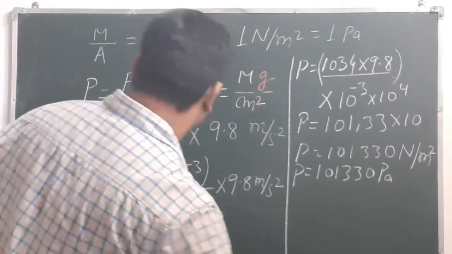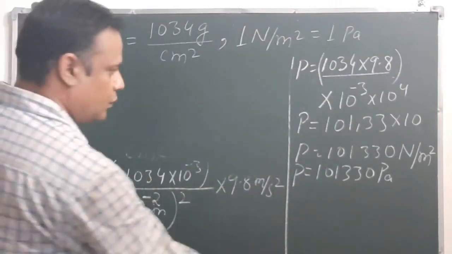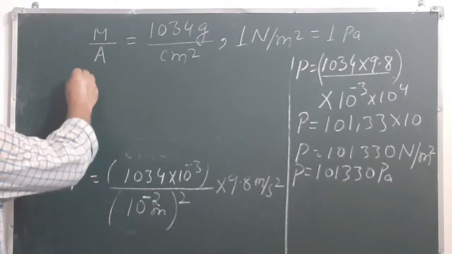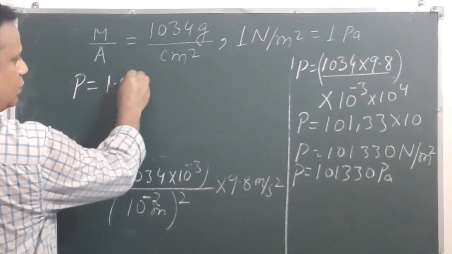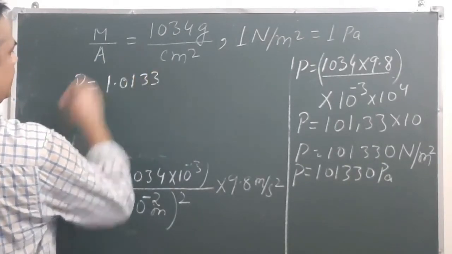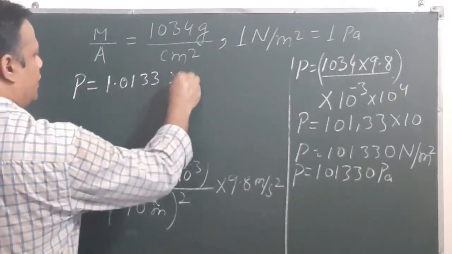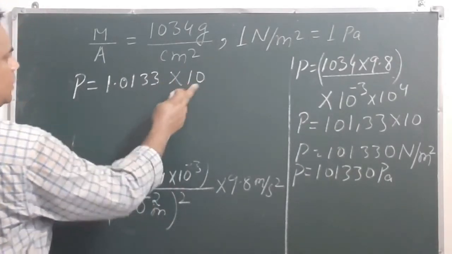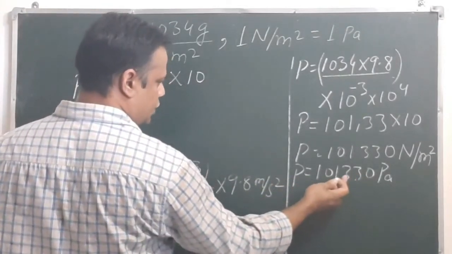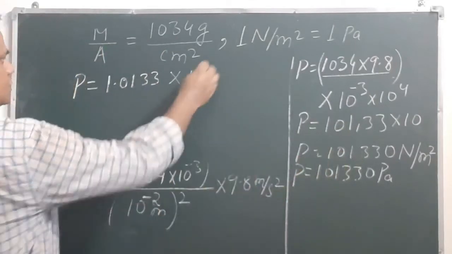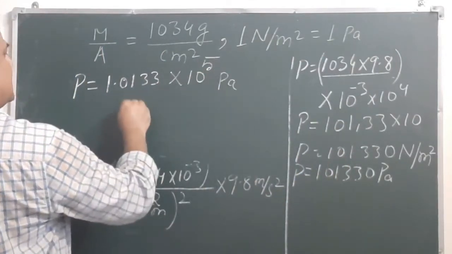So we'll write P equals 1.0133, and then what will be the power here? We can see that we have shifted the decimal by how many places? 1, 2, 3, 4, 5 digits. So here there will be 10 to the power 5 Pascal. This is the answer.